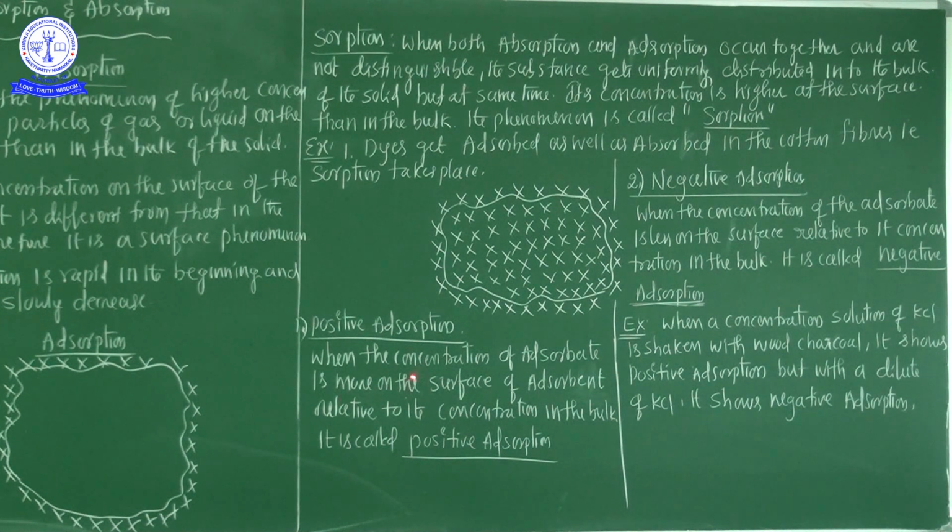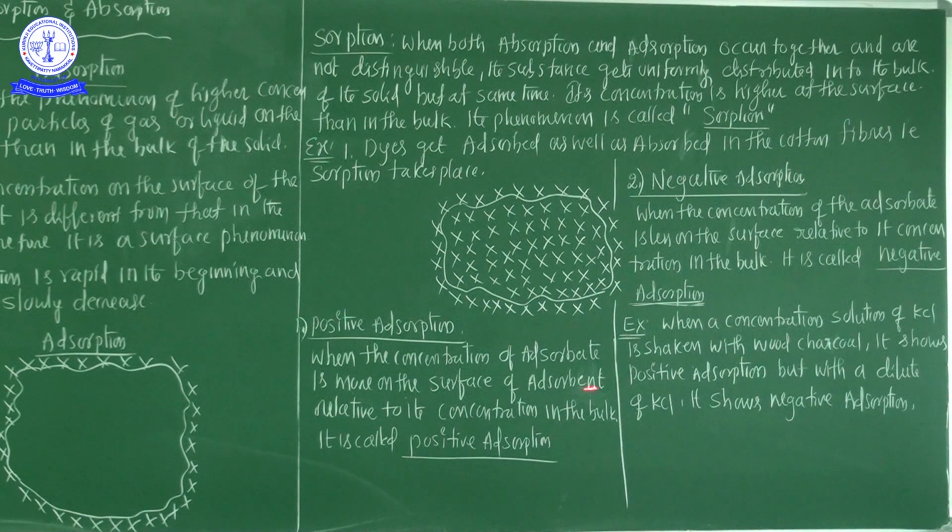Clearly see, when the concentration of the adsorbate is more on the surface of the adsorbent relative to the concentration in the bulk, it is called positive adsorption.